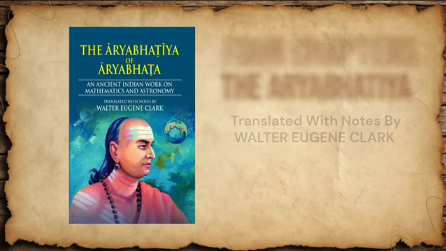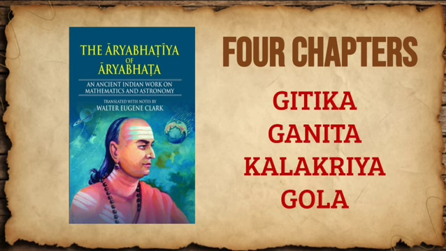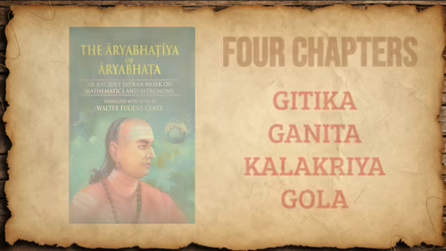Aryabhatiya is divided into four chapters: Gitika, Ganita, Kalkriya, and Gola. Each part deals with different aspects, from large numbers and geometry to calendars and astronomy. In this video, we will look at five powerful verses from the ancient text, each revealing how advanced Indian knowledge was long before modern science.